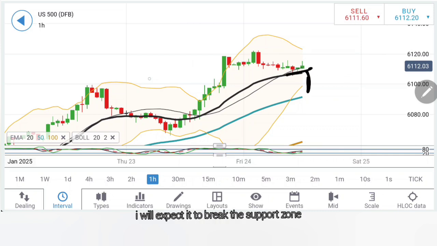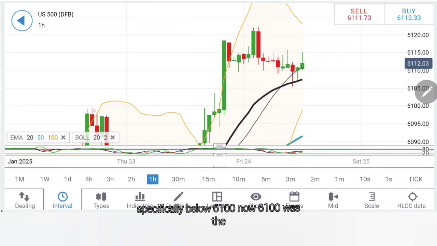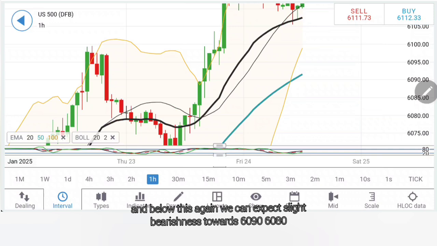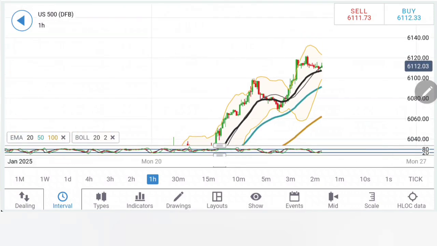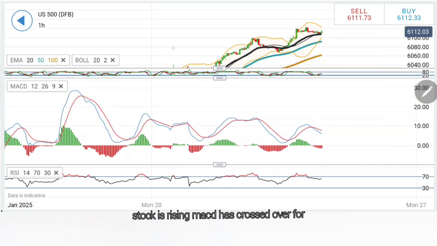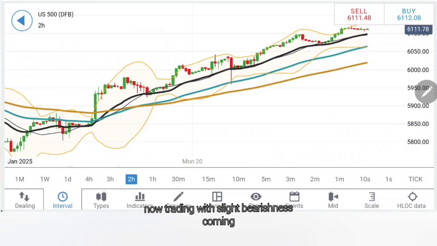Else I will expect it to break the support zone, and once it trades below the support zone, specifically below 6100. Now 6100 was the double top levels, and below this again we can expect slight bearishness towards 6090, 6080, and if it trades below 6080, that is a sign of reversal for the day. The stochastic rising, MACD has crossed over for a sell, trading with slight bearishness. RSI coming out of the overbought zone right now, trading with slight bearishness.